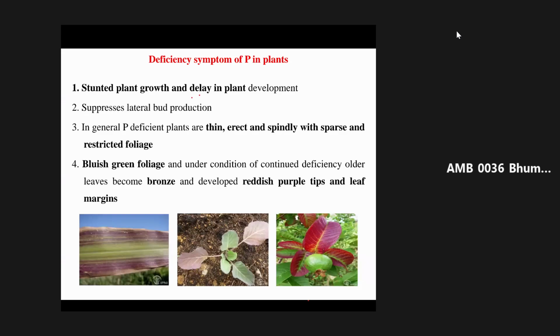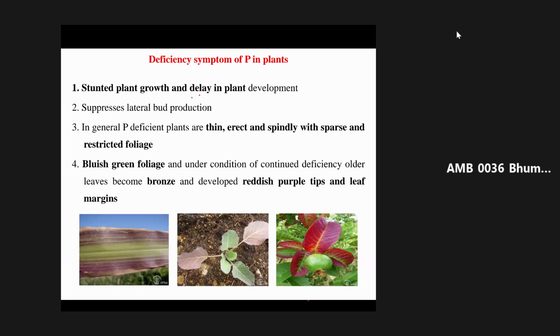Sir, tell me, madam. It acts as the energy currency of plants and in cells. Yes, and it has a great role in energy storage and transfer. Very good.